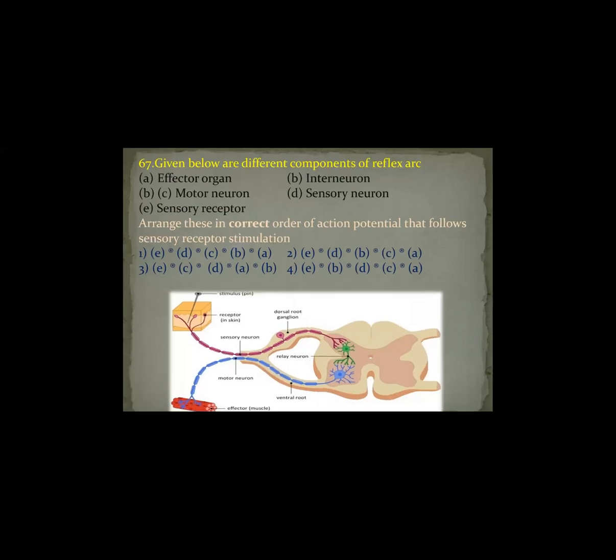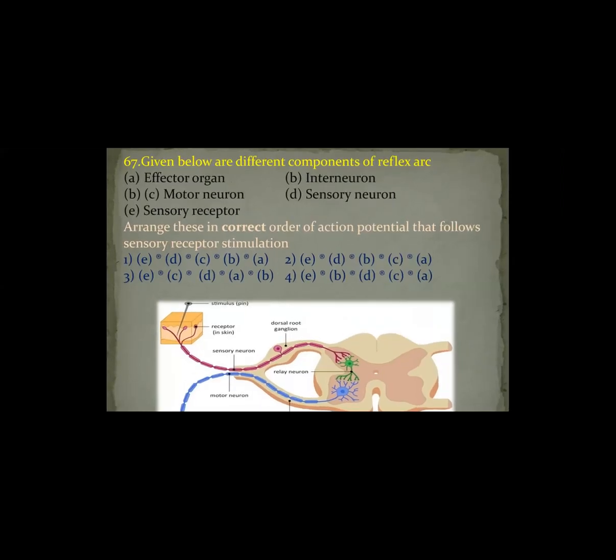Next question. Given below are the different components of the reflex arc. A, efferent organ; B, interneuron; C, motor neuron; D, sensory neuron; E, sensory receptor.